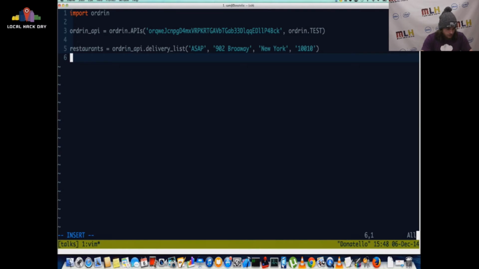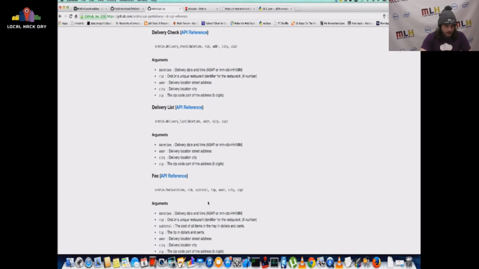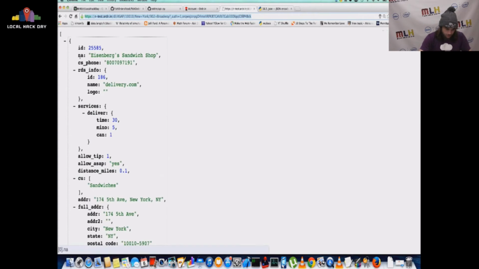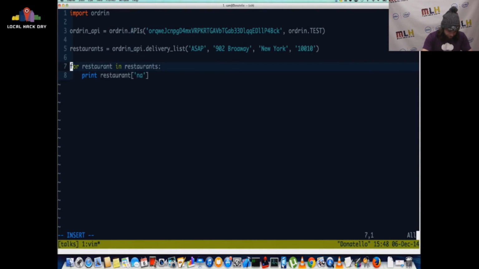So let's do that. So for restaurant in restaurants, let's just print the name. So what I'm doing here, this notation is just a dictionary in Python. So each restaurant is like a key value store. So if you look at this right here, NA corresponds to the name. So if we try to access that element, it's just going to print the name. So we're just going to print the name of every restaurant that is delivering to 902 Broadway in New York.